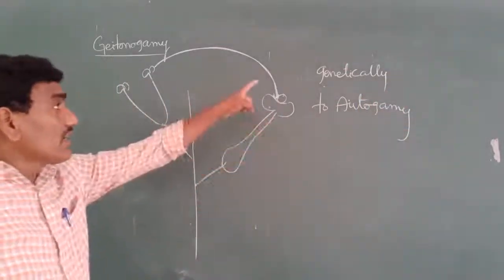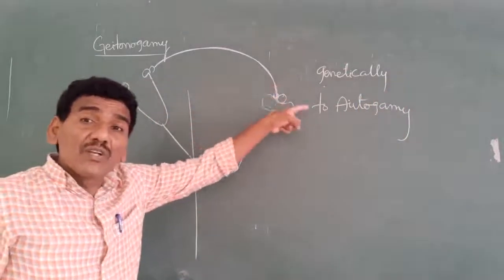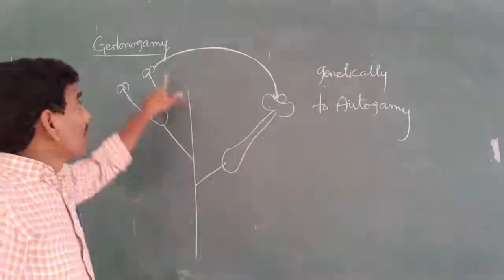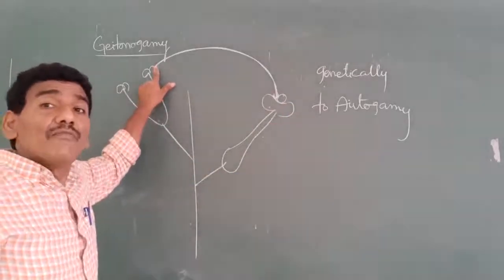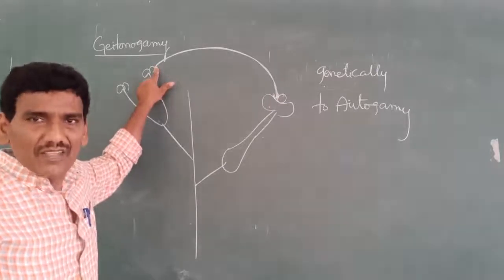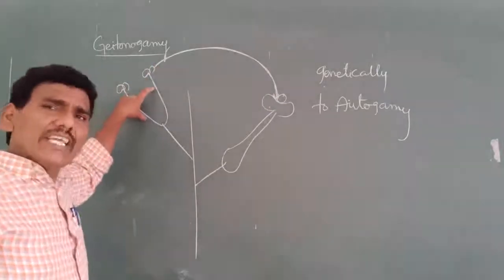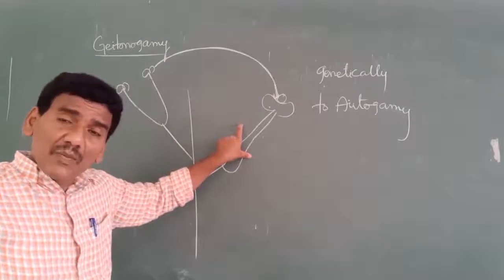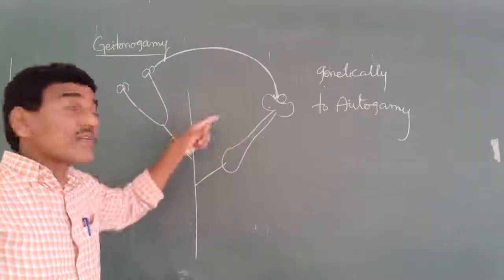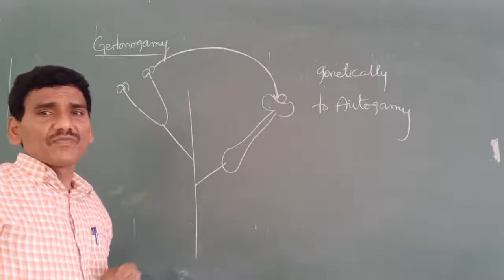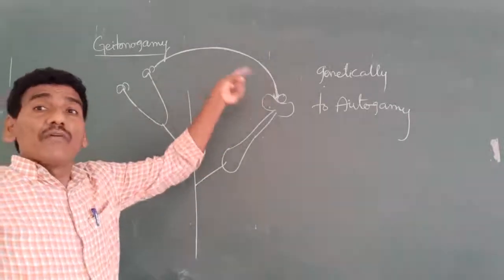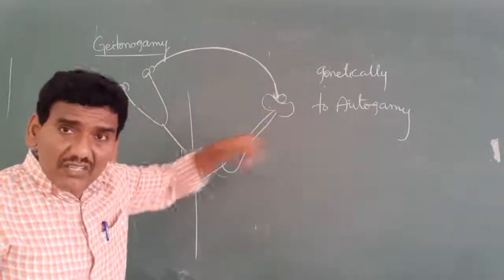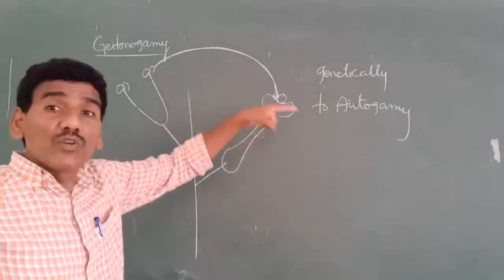Why is it genetically similar to autogamy? Since the pollen grains come from the same plant. In that flower, the same type of genes are present, because these two flowers are developed from the same plant. That's why here it is functionally cross-pollination, but genetically similar to autogamy.